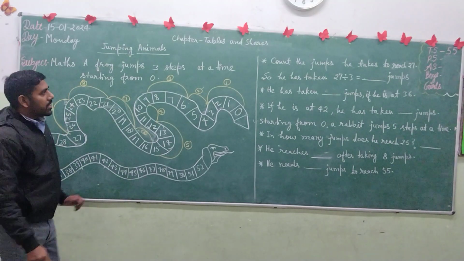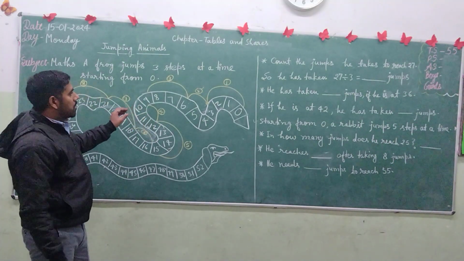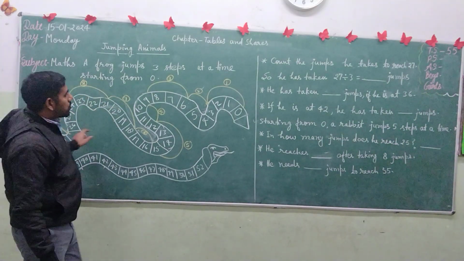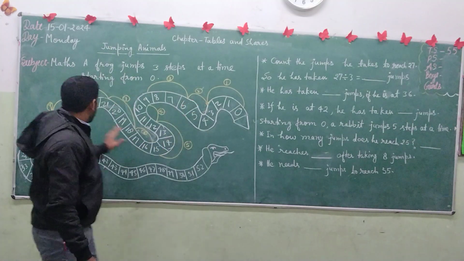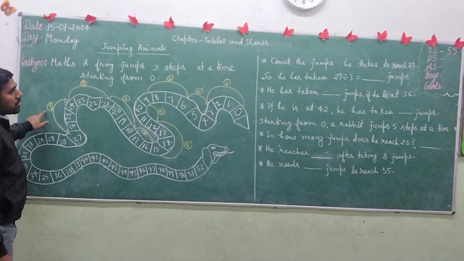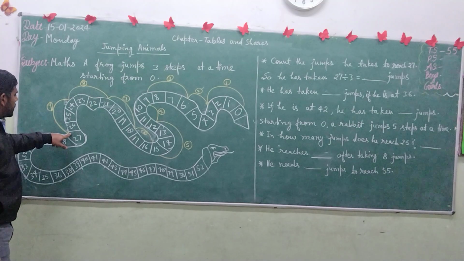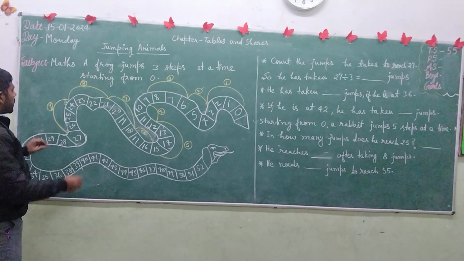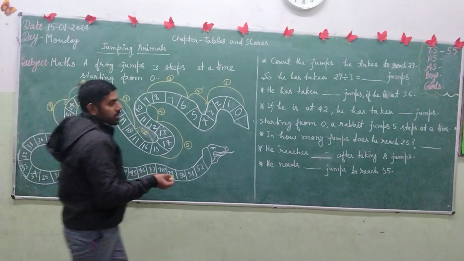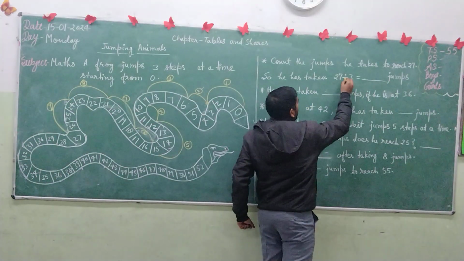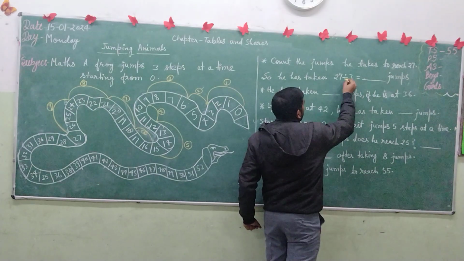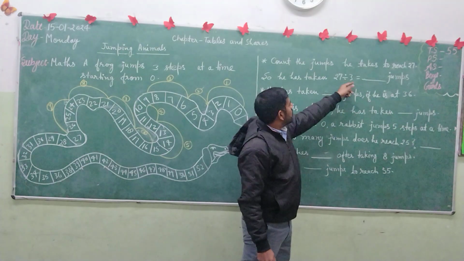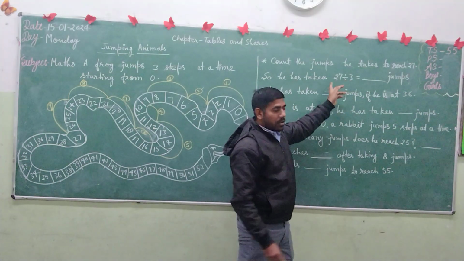So how many jumps has he taken to come to 27? He has taken 9 jumps to reach 27. So it means 27 divided by 3. We have to find how many times, means the table of 3. We have to learn the table of 3. So 3 nines are 27.